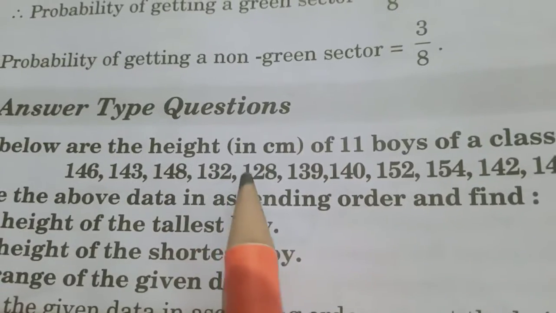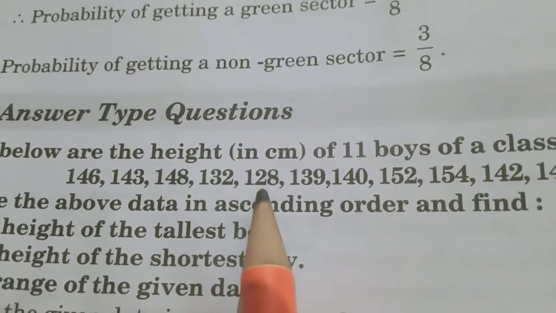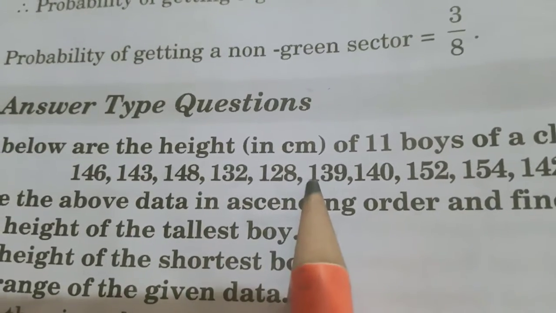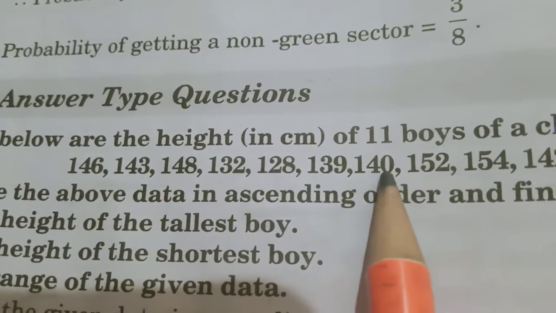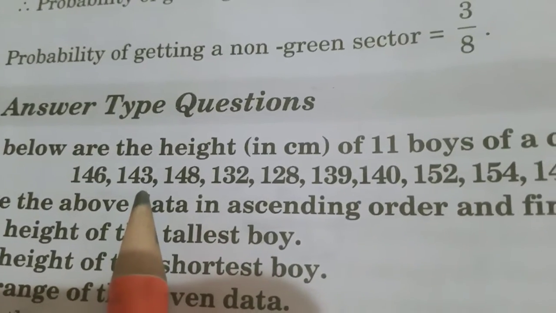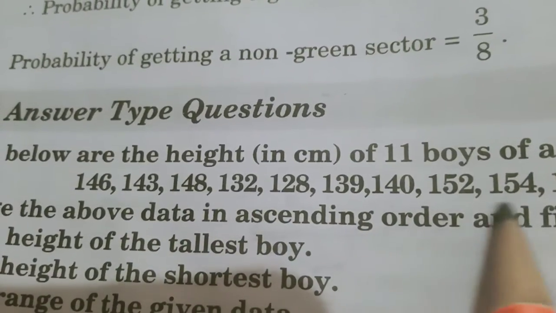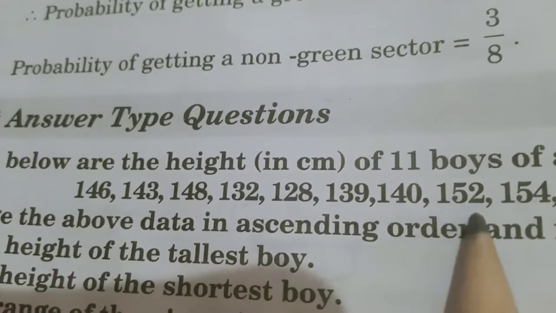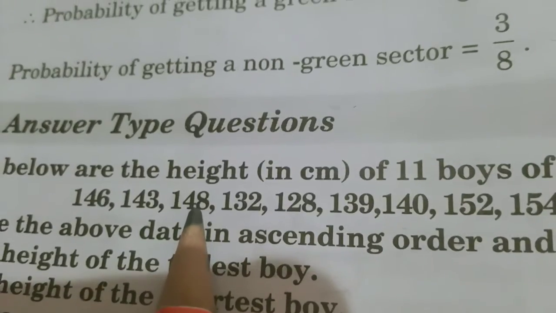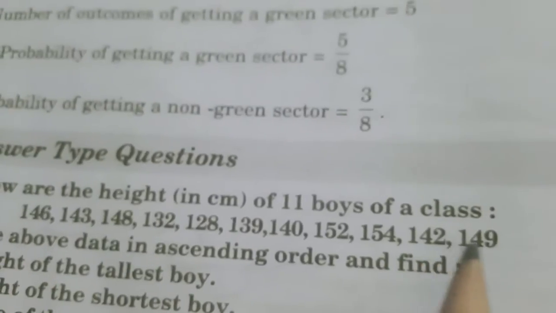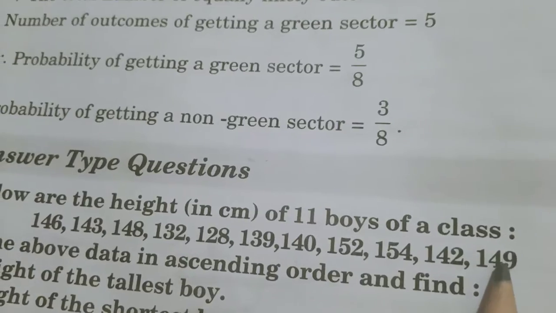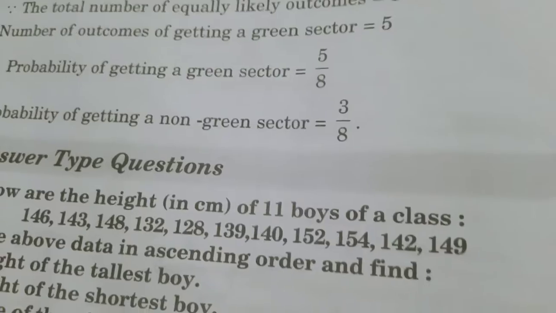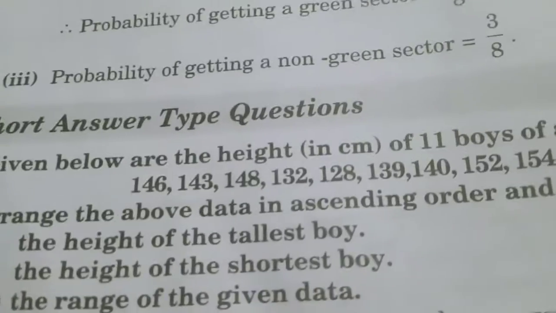Then we start from 128, 128, 132, 139, 140, 143, 146, 148, 149, 152 and 154. These are the 11 boys in ascending order.